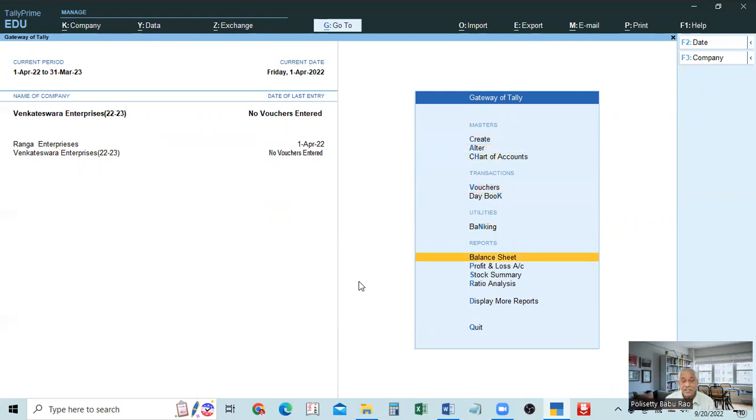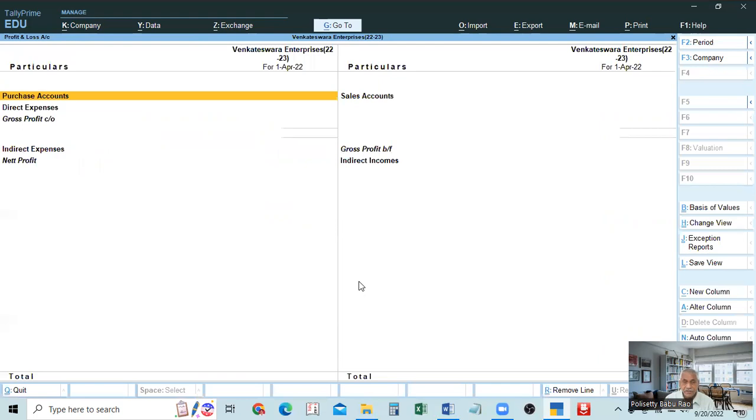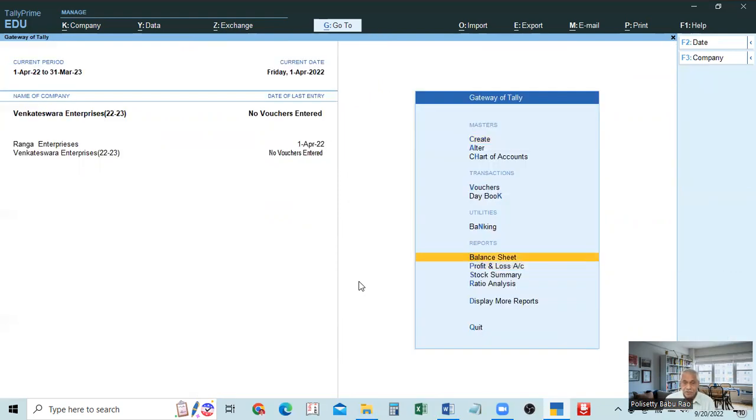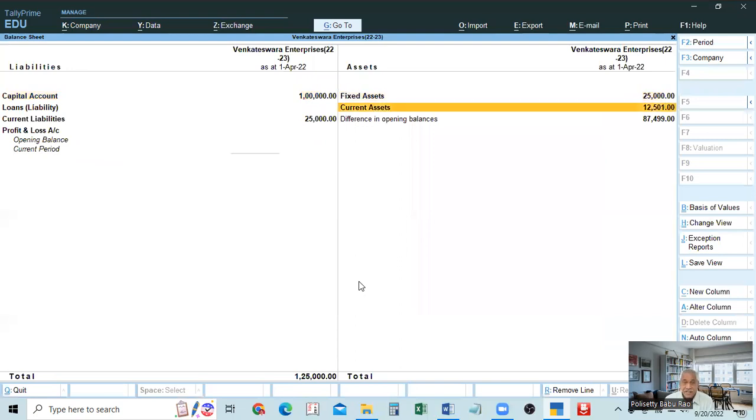In the balance sheet, the closing stock only will be shown on the asset side under current assets. See here, the profit and loss account. The purchases and sales are there. Is there any opening balance or closing balance? Not available. Similarly, if you go to the balance sheet, on the asset side, under current assets, you